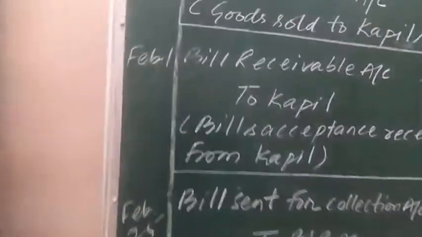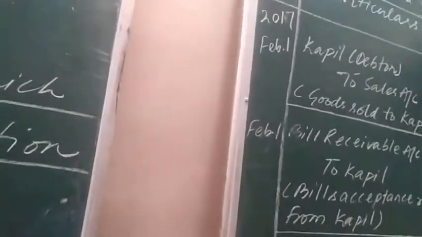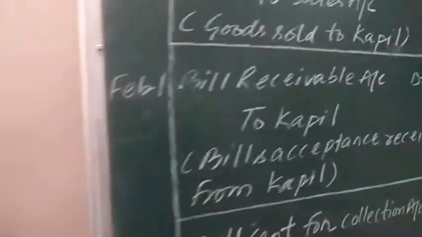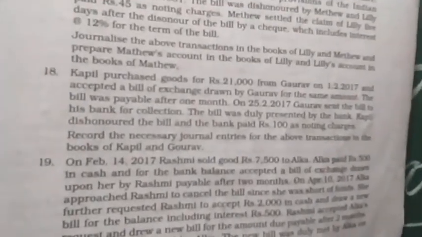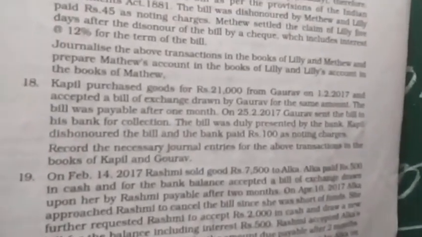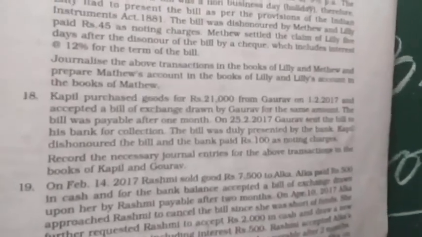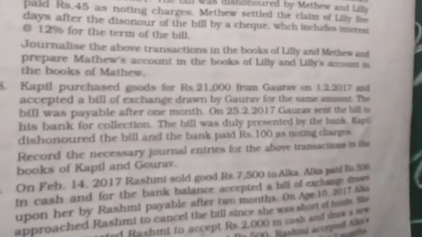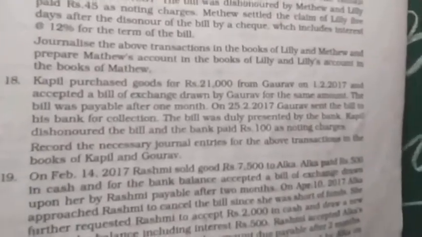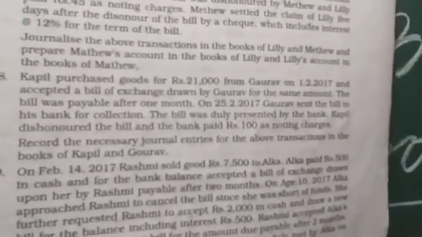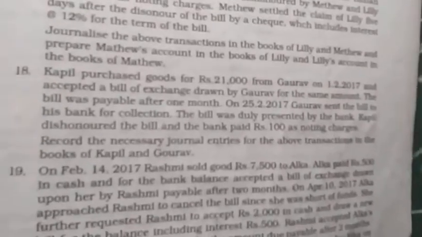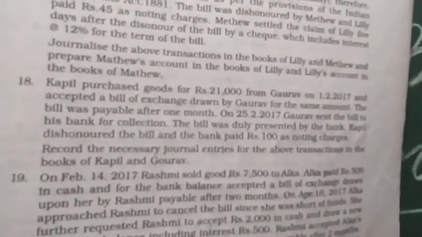Now further reading out the question. The bill was duly presented by the bank. The bank, on the due date, March 4, presented the bill to Kapil for receiving the payment.